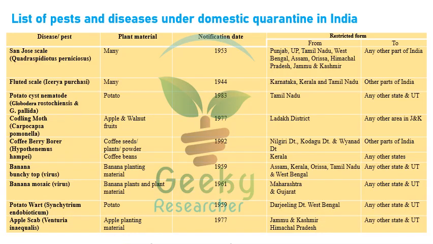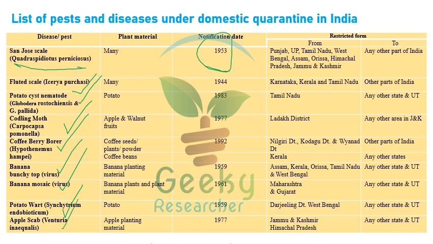The next one is the list of pests and diseases under domestic quarantine. You know very well there are three types of quarantine: international quarantine, embargo, and domestic quarantine. Now let's discuss domestic quarantine, some important pests and diseases of domestic importance in India. The questions will be asked like this. San Jose scale, that is Quadraspidiotus perniciosus, noted in 1953. Fluted scale, Icerya purchasi, and potato cyst nematodes Globodera rostochiensis and Globodera pallida. Codling moth, Carpocapsa pomonella, and coffee berry borer, banana bunchy top virus, banana mosaic virus, potato wart, apple scab.